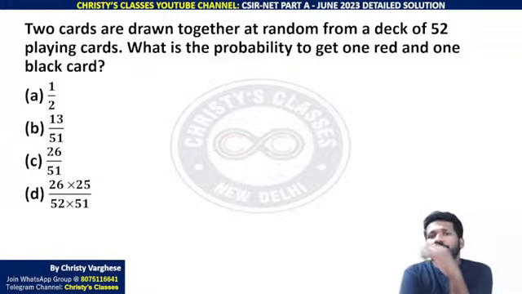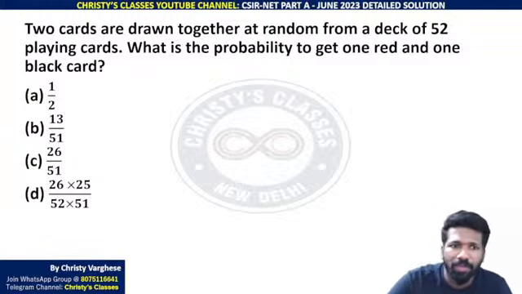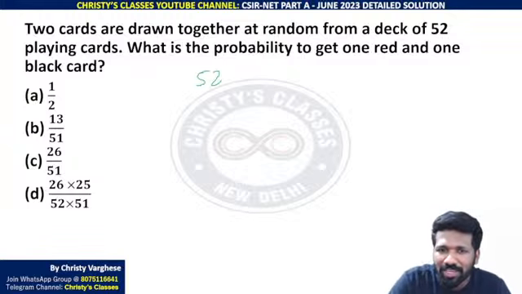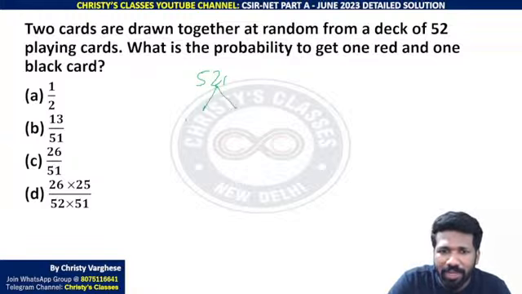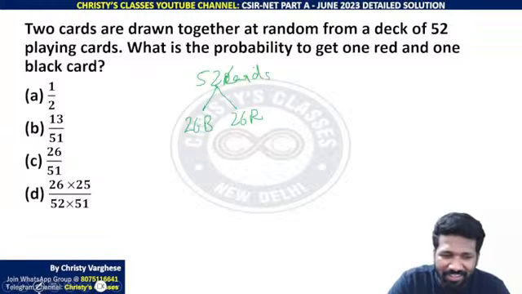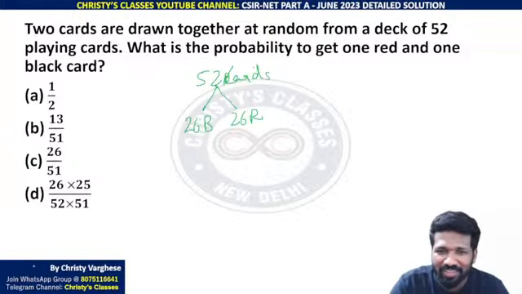So 2 cards are drawn together at random from a deck of 52 playing cards. Some basic ideas of playing cards you should have, not much, but 52 cards mein you should know that half of them are black in color, half of them are red in color. You may argue that how we are supposed to know that. Again, CSIR have decided that they are asking so I cannot comment on it, but maybe you are completely ignorant of cards and you don't know how many colors are there, then this question is tricky.